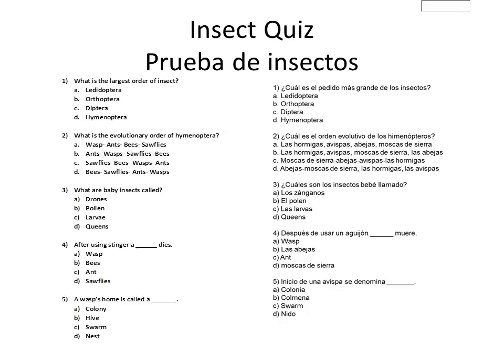Is it A, a wasp, B, a bee, C, an ant, or D, a sawfly? And finally, number 5. A wasp home is called A, colony, B, hive, C, swarm, or D, a nest.